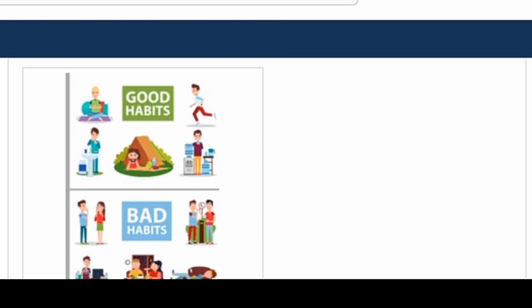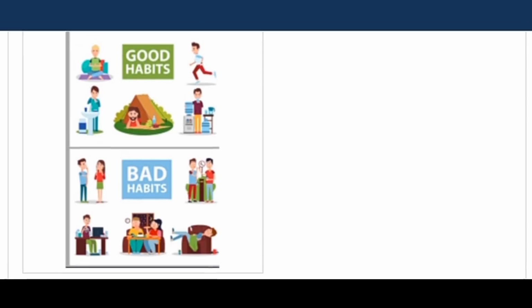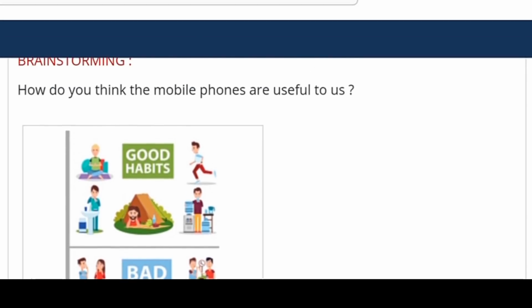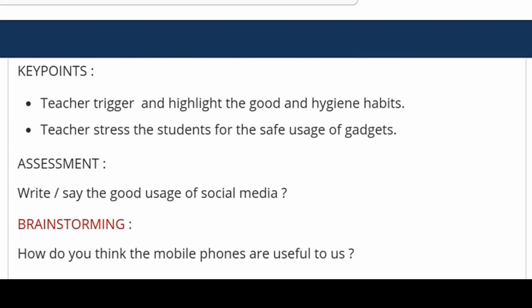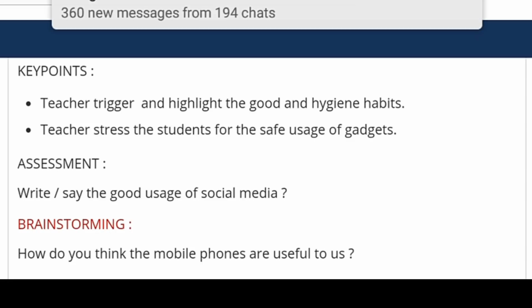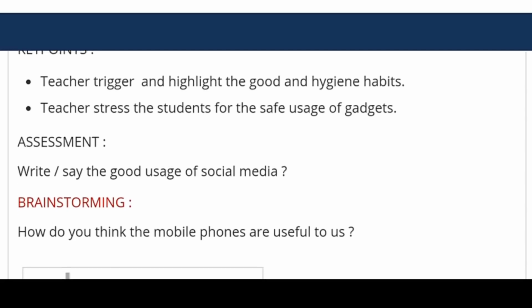See here, my assessment is about the usage of the cell phone. Write and say good usage of social media. Differences between good and bad habits. What are the benefits of good habits? Like that, you have to ask them.